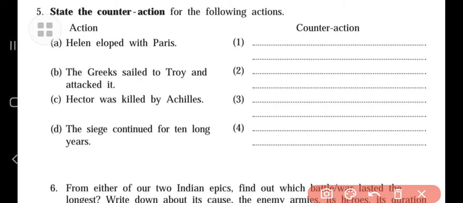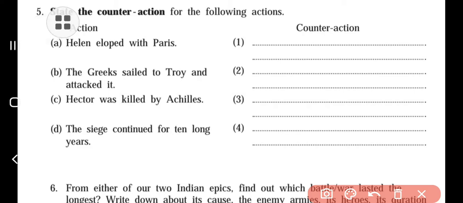We are going to understand how to complete the remaining activities based on the chapter The Fall of Troy, part 1. In the previous lecture we discussed the first four activities given in the English workshop. Today we are going to discuss some remaining activities in this chapter titled The Fall of Troy.